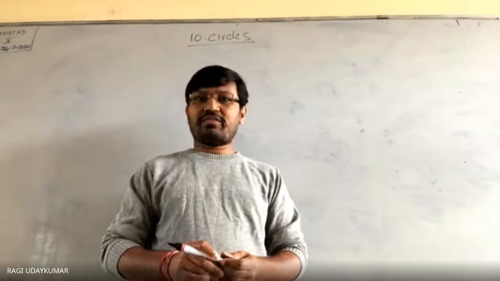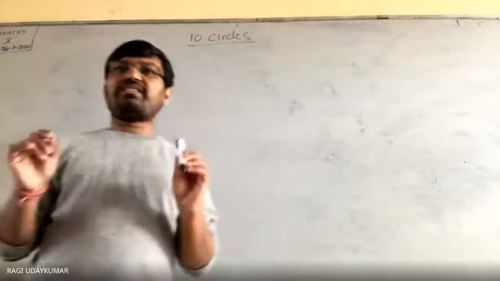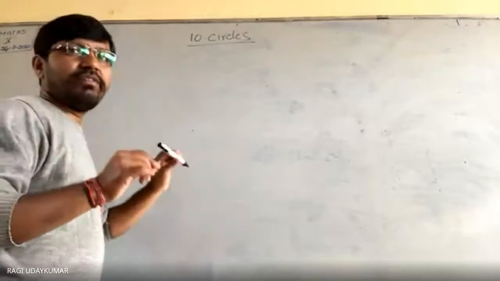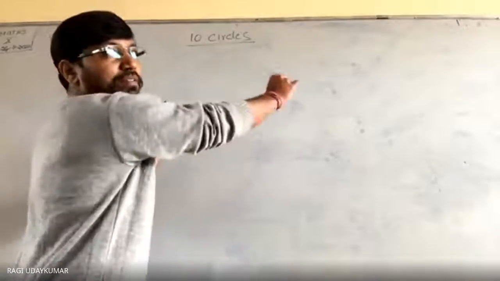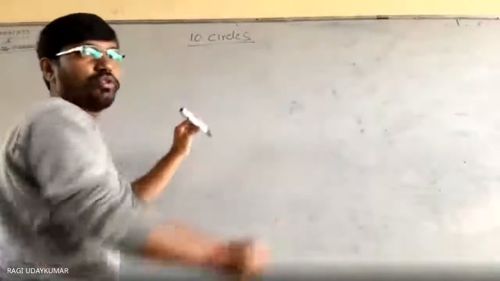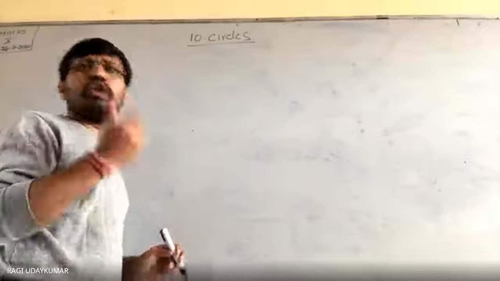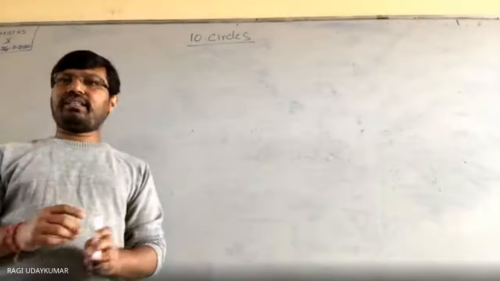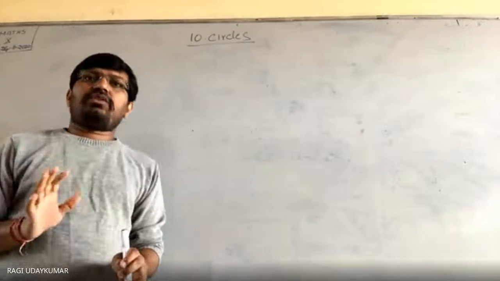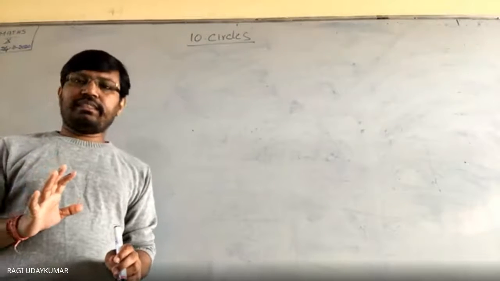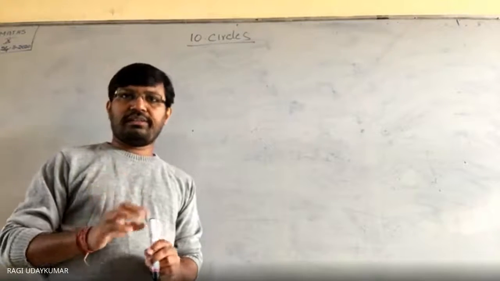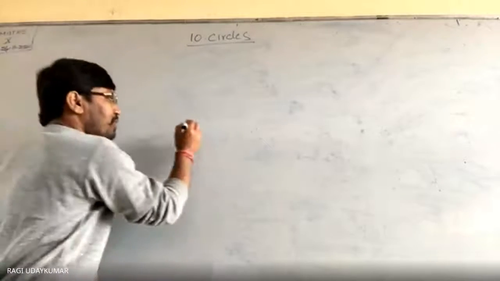Using a thread. How? We will take two pens and tie them with a thread, and one pen will be fixed at one point, and the other pen we keep on moving. So the circle we are going to get. Even in olden days, the circle was drawn in that way only. This is a simple logic to draw the circle. Okay? समझ में आया?